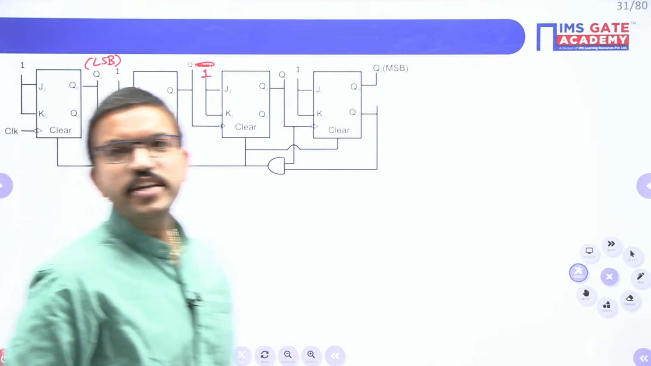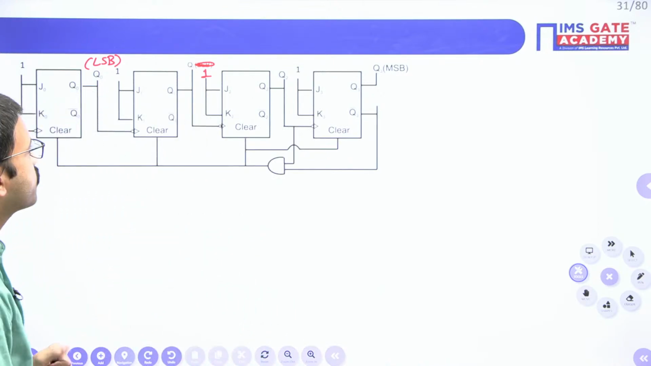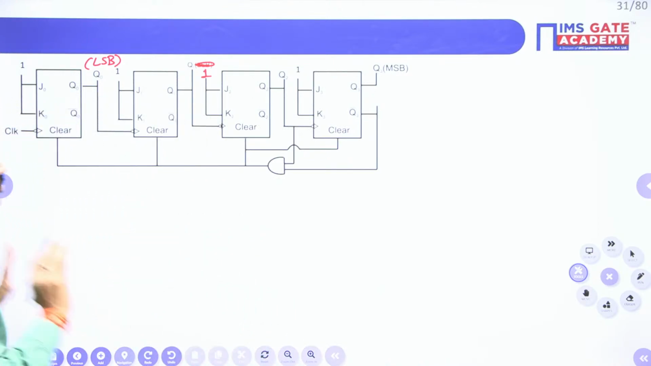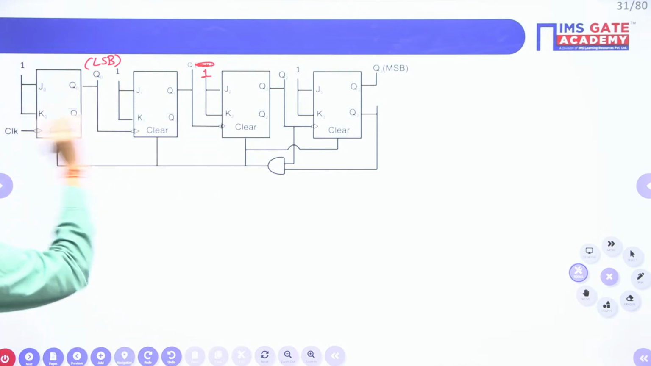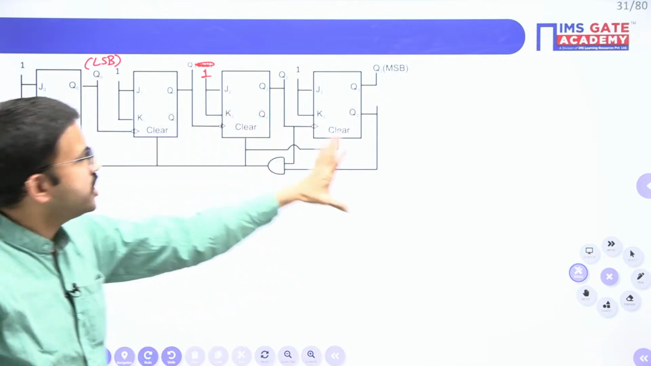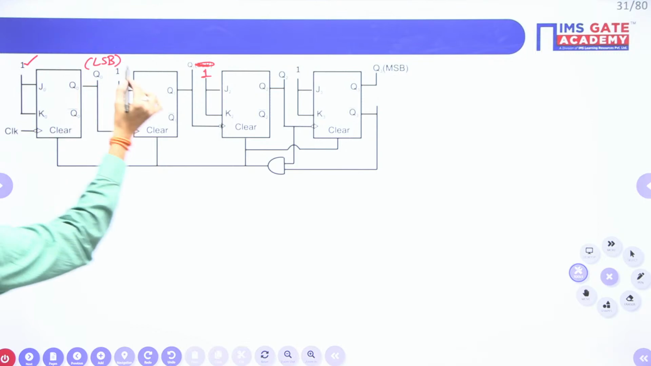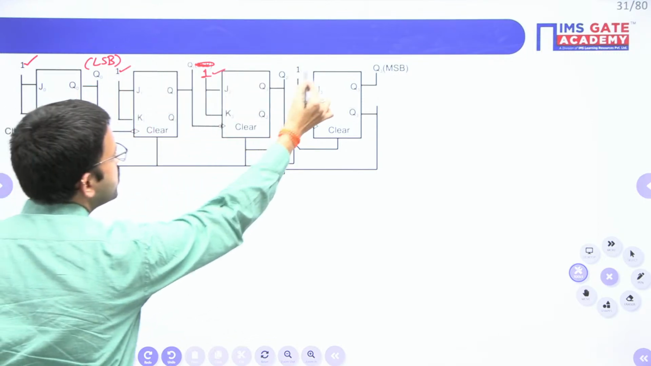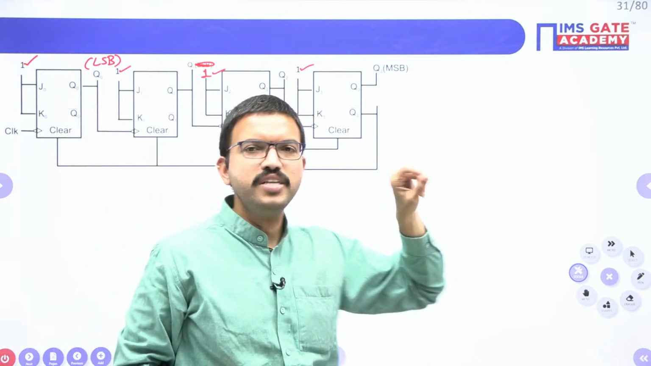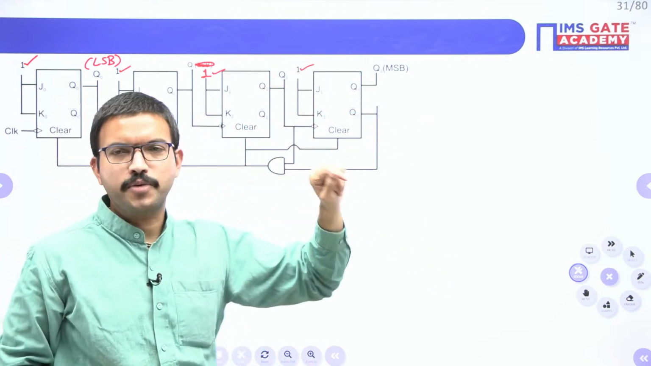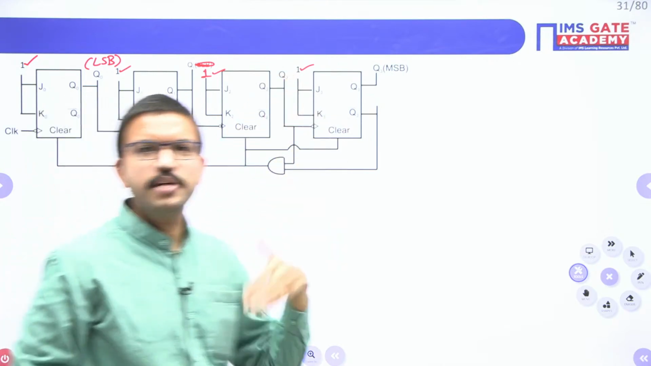Yes, very good, Kundan. Yes, 5 is the correct answer. See, just focus on this particular circuit. You have JK flip-flops. All the flip-flops are JK only. And for all the flip-flops, J and K inputs are equal to 1. If J and K inputs are the same, then the JK flip-flop will become a T flip-flop.